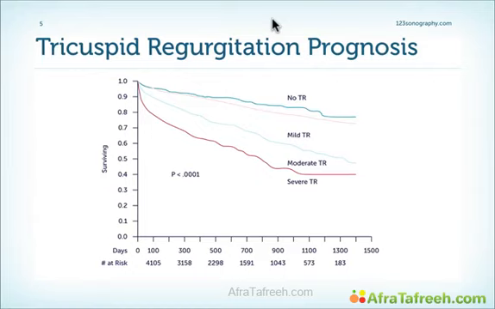Is the presence of TR relevant for the patient? Yes, it is. Here is a graph which shows you the different degrees of TR with respect to survival. If you take a look at patients who have severe or moderate TR, then you can see that their survival is poor. So, yes, tricuspid regurgitation is an independent risk factor for death.